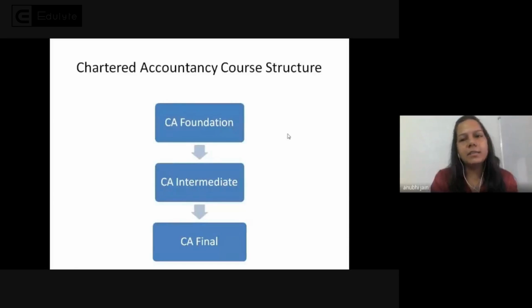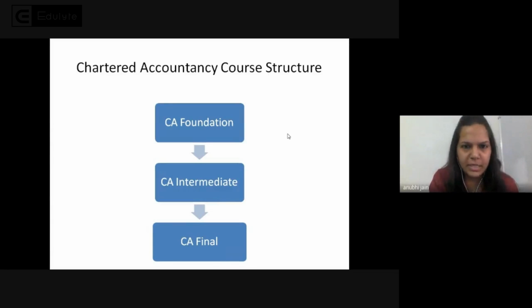So here our chartered accountancy course, as you know, is a three-level process. Your level one is known as CA Foundation. Earlier, this level was known as CA CPT, but now our institute has made an amendment, and instead of CA CPT, it is now known as CA Foundation. So, what is the difference between the two?